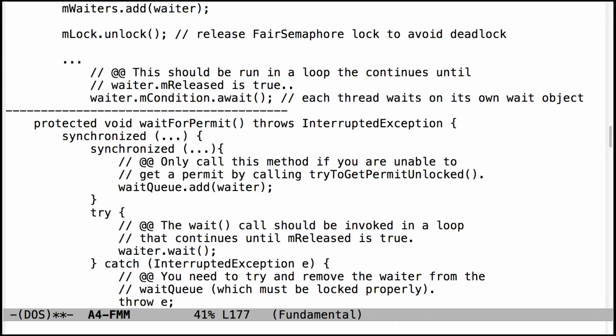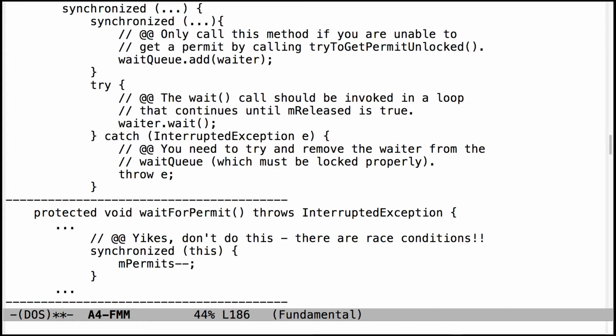The grad student version, for those of you who do the grad student version, is a little bit easier and more efficient because we're able to leverage the fact that a reentrant lock can be locked in one context and not released at all until much later. As a result, we can keep that lock held, which means we don't have to worry about having to check twice. The wait has to be called in a loop, and you keep looping until released is true. The interrupt handler actually has to do something useful. Remember I said you have to try to give it back, or you have to try to get it out of the queue and release it if you were unable to get it out of the queue.